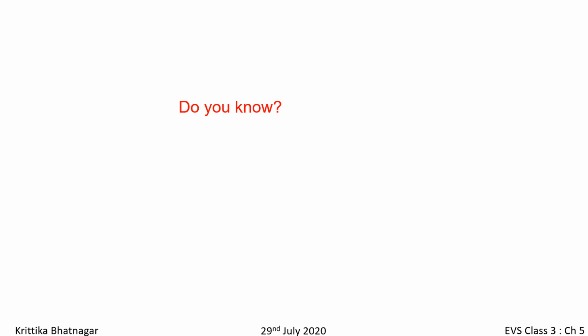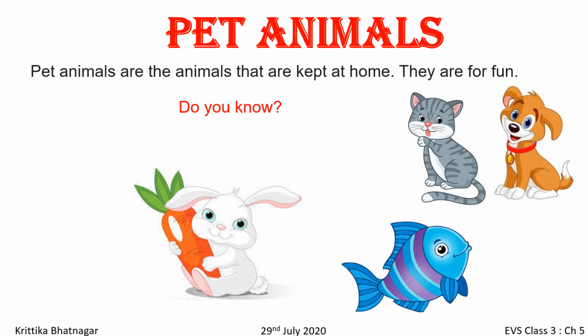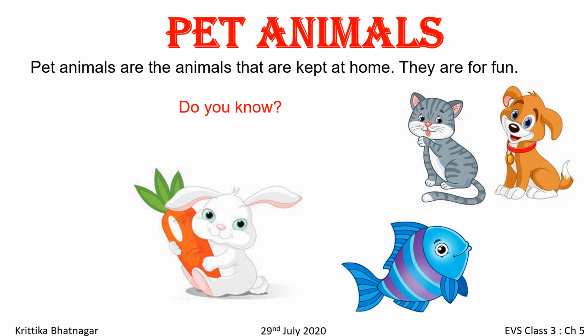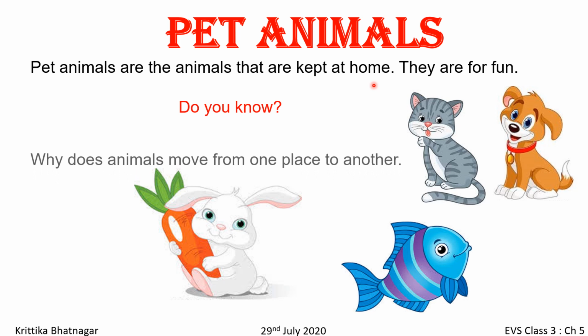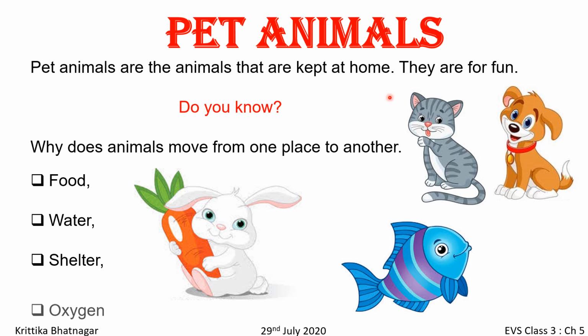You all know animals can be divided into pet animals and wild animals. Pet animals are the animals that are kept at home. They are for fun and enjoyment. Can you tell me, children, why animals move from one place to another? Yes, like we human beings need food, water, shelter, so do animals. Animals also breathe air to live. They grow just like us.